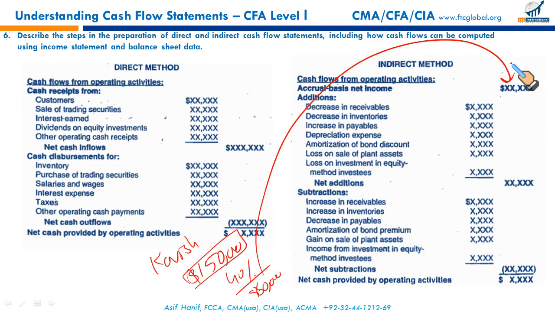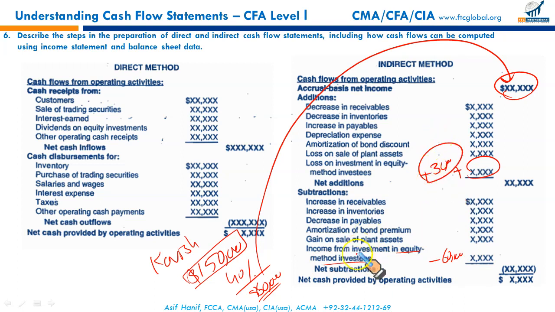Kavish didn't pay me even a single dime, and I have considered this $60,000 as a part of my income. I did not receive anything from him in cash form. It's a non-cash income. Just like when a non-cash loss on an equity-based investee was added back, a gain on an equity-based investee must be deducted. So I must deduct 60 here and I must add back 30 here, right?